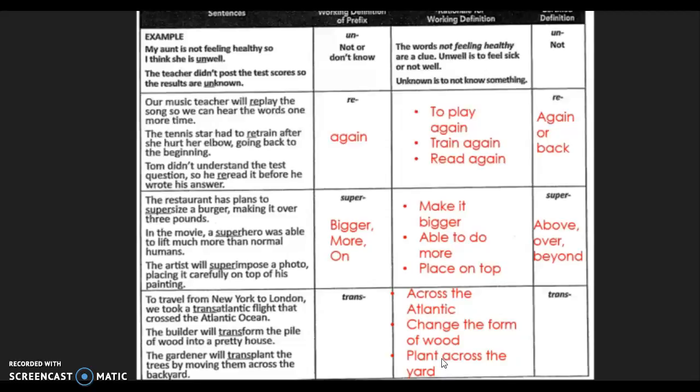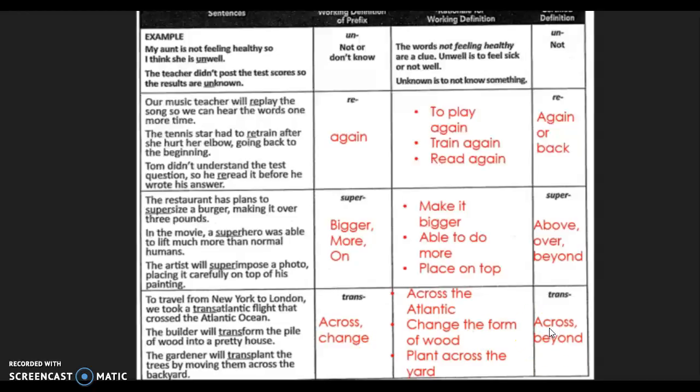Transatlantic means to go across the Atlantic. Transform, he took the pile of wood and he changed the form of the wood into a house. And transplant, the gardener moved the plant across the yard. So if I'm looking for patterns, I see across and change. So my working definition is that trans might mean across or change.